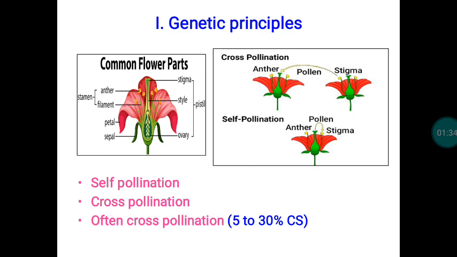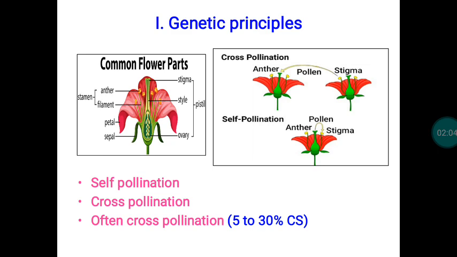Often cross-pollination means that plants are placed in between self-pollinated and cross-pollinated crops. In the case of often cross-pollinated crops, there is a chance for the occurrence of cross-pollination from 5% to 30%. That kind of plants are normally known as often cross-pollinated. Examples for often cross-pollinated crops are red gram and sorghum.